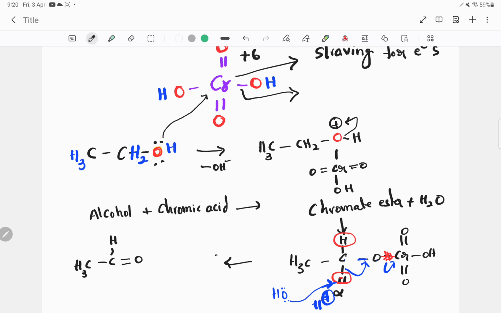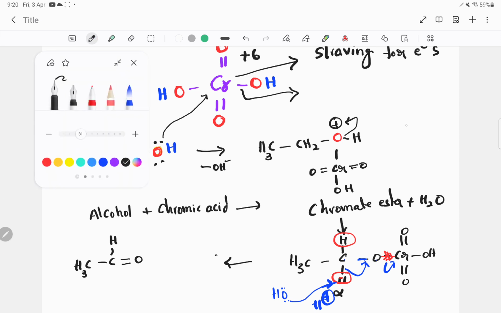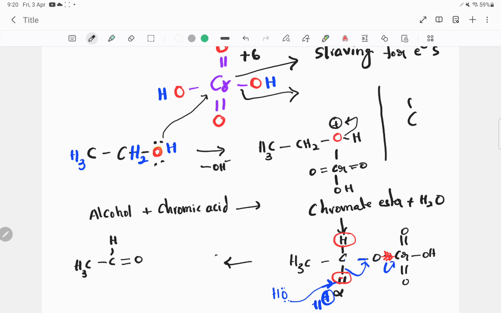tertiary alcohols. No reaction. Why? Tertiary, three sides, we have three carbons. Okay, let me write that, it is also a very important thing to explain. Now see here, this is your tertiary alcohol. Even though it makes a bond like this ester, and the electron inducing happens, carbon cannot dare to make a new bond with oxygen. Why? To make a new bond, it has to break either this bond, or this bond, or this bond.